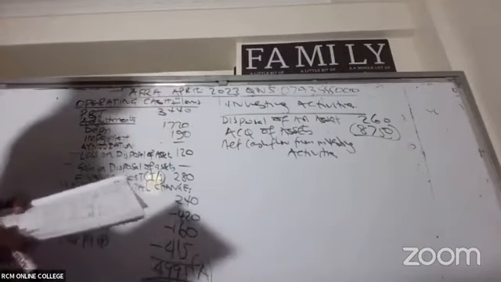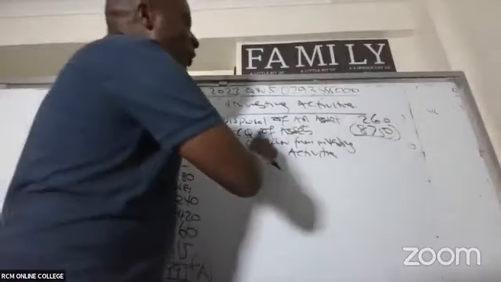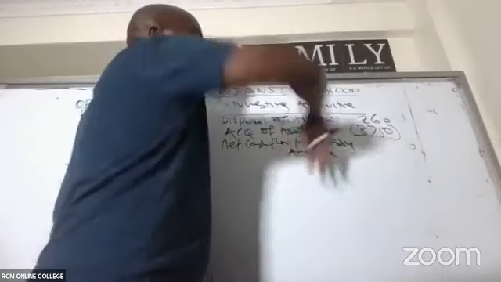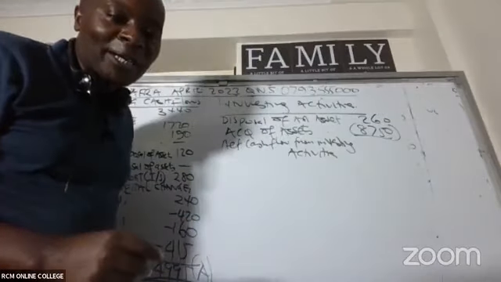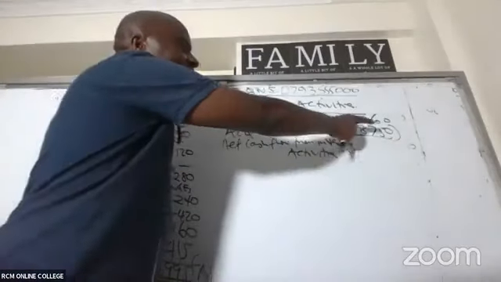90-10. Don't add. Remember, acquisition of assets here is a cash outflow. Assets came in, money went away. Don't add. Please remember, one is positive, the other one is negative.